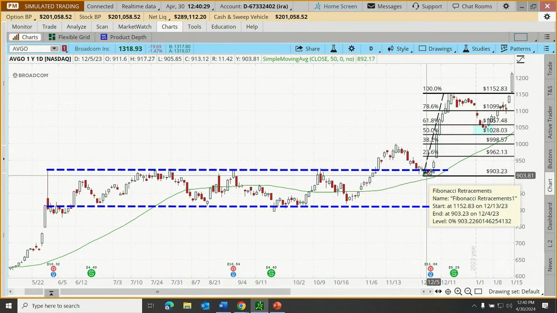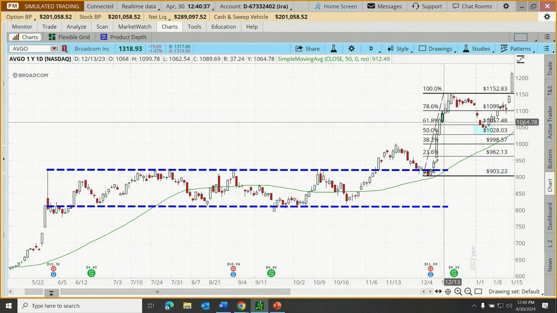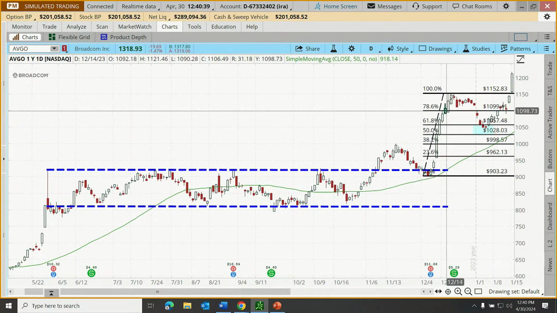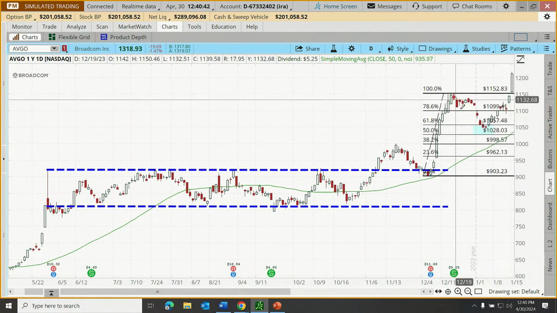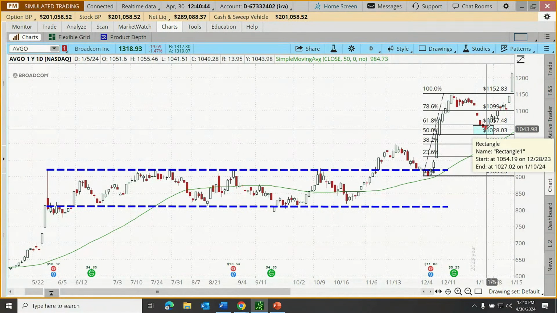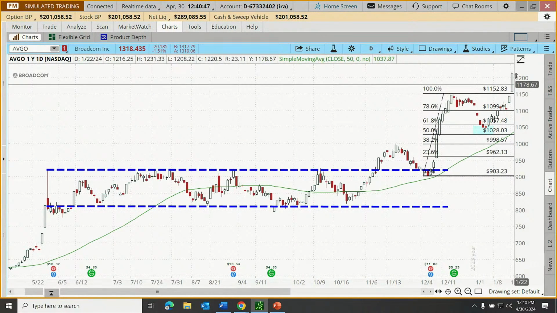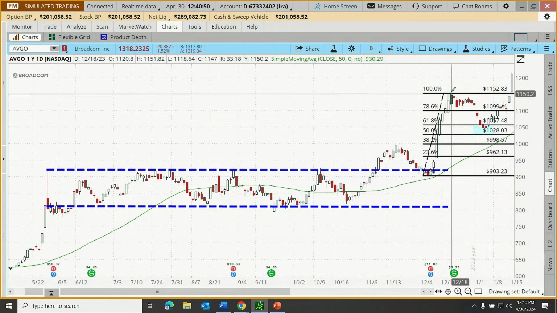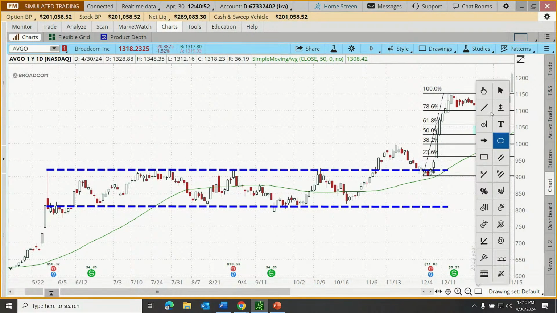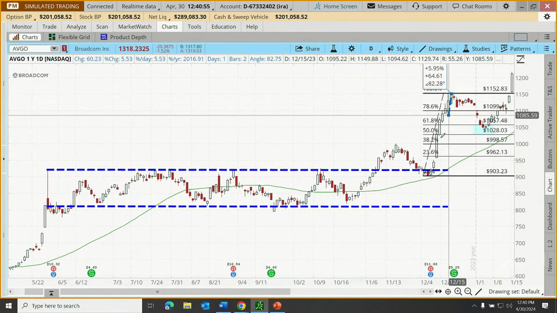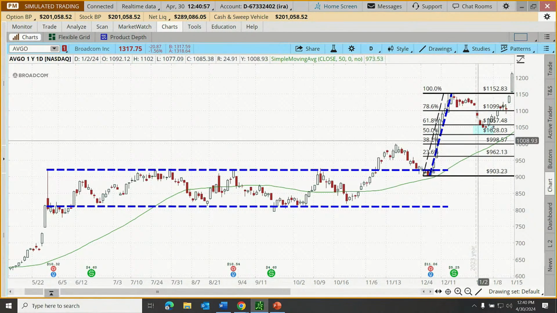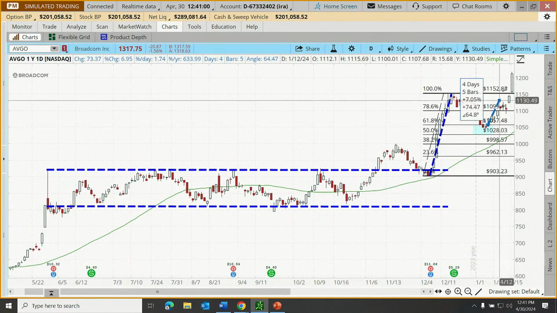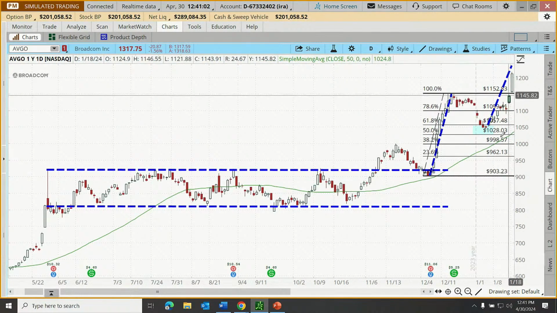Well, this tool automatically draws in an assumption based on a simple extension of what's already occurred. So if price moved up $250 before, and then it retraced, in this case, it pulled back about $100, could it make the same 250 move again? It really just takes this distance here. Let me draw this in. It takes this distance right there and tacks it on from that 61.8 level and projects up to 161.8. So let's see where that takes us.